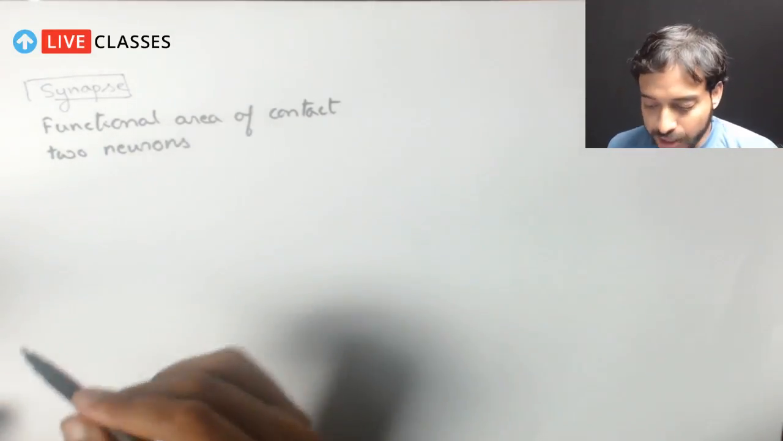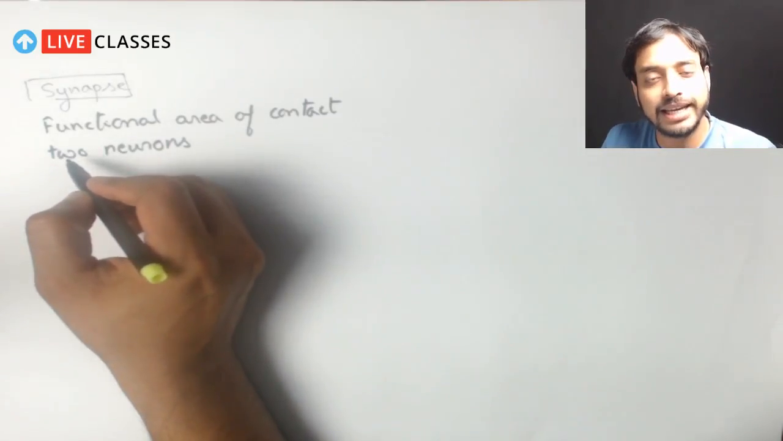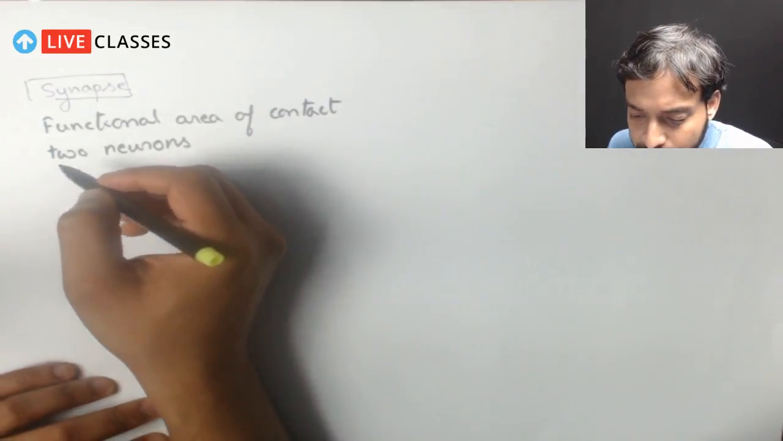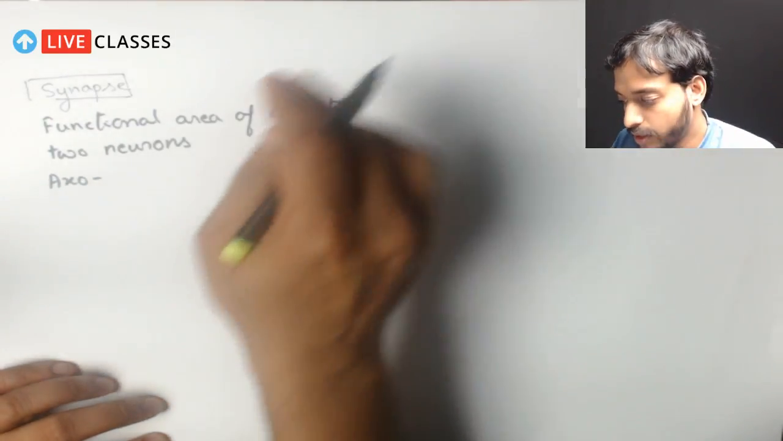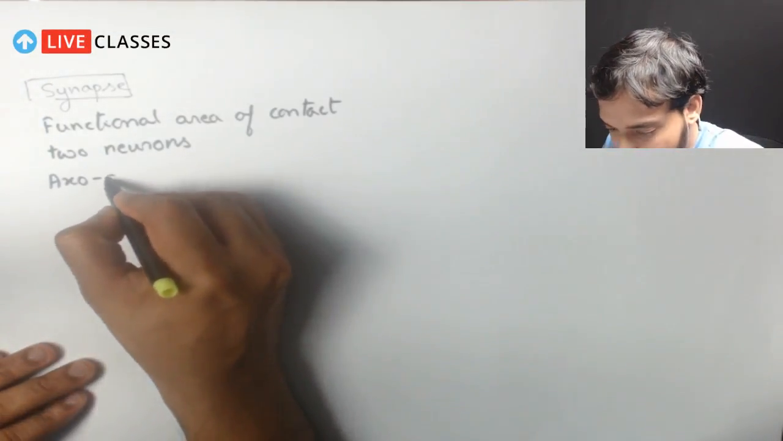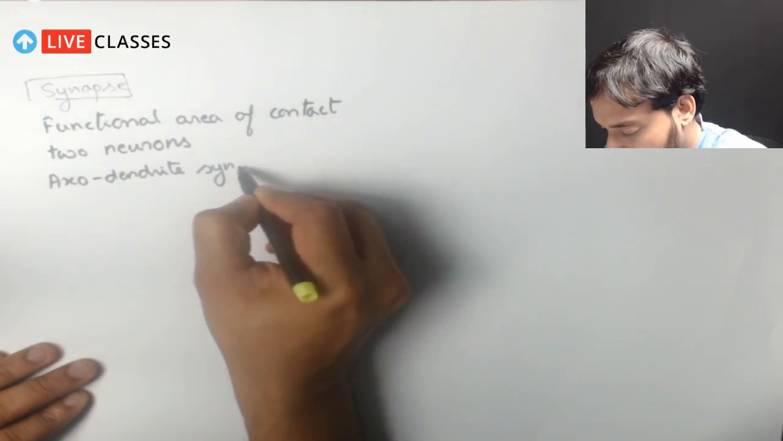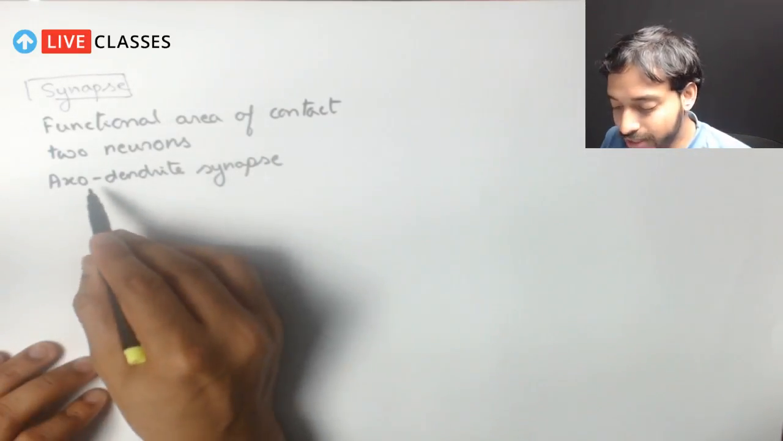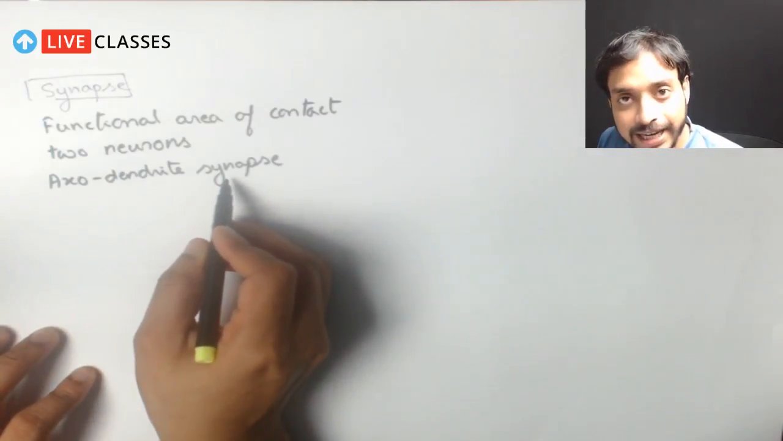So actually I'll be explaining what is the main function of the synapse. This synapse is actually the area through which the transmission is happening between two neurons, correct? So it is also called axodendrite synapse, correct? So it is also known as axodendrite synapse. Now let's concentrate on this term. Why is it called axodendrite synapse?